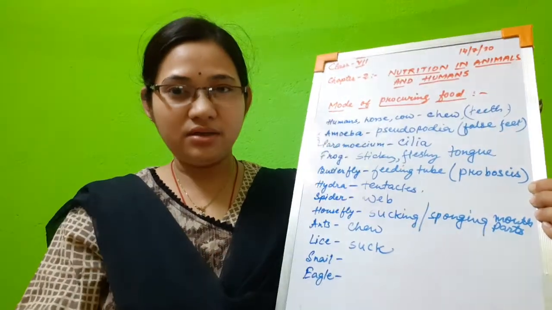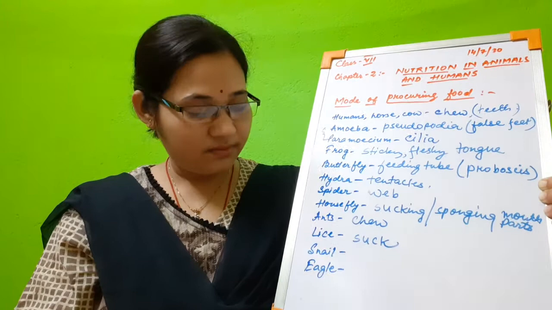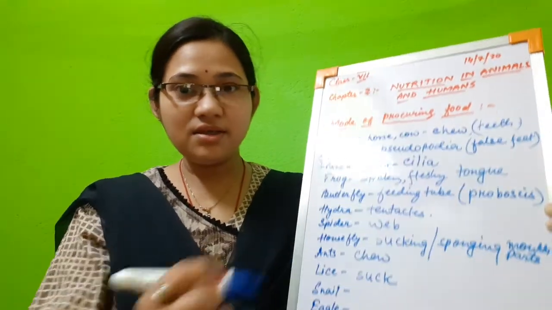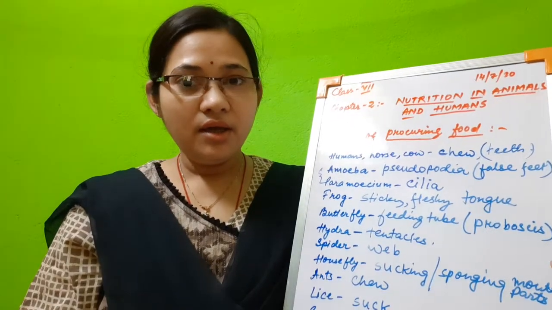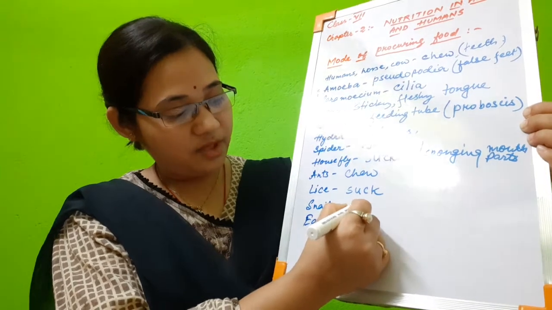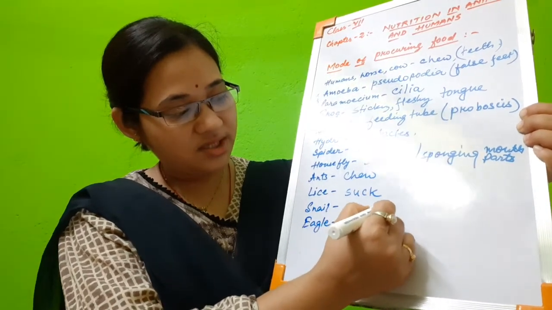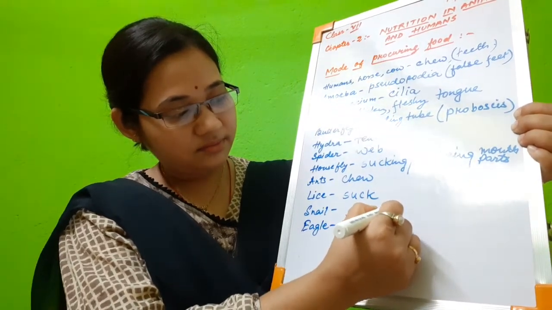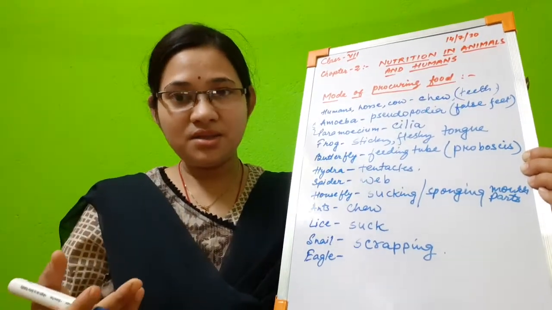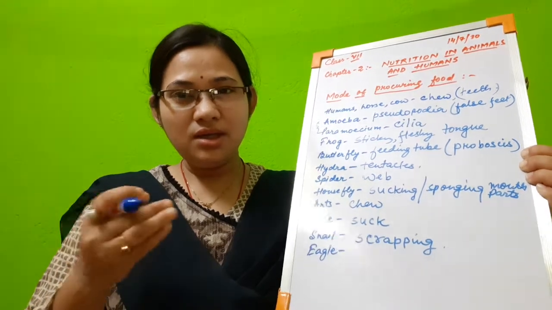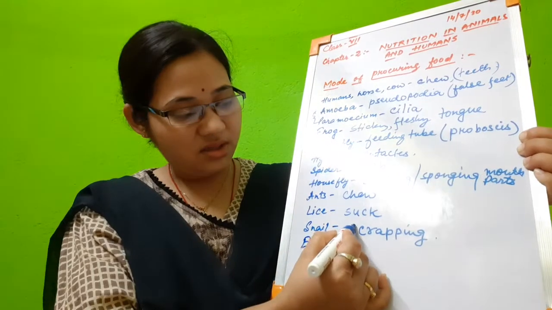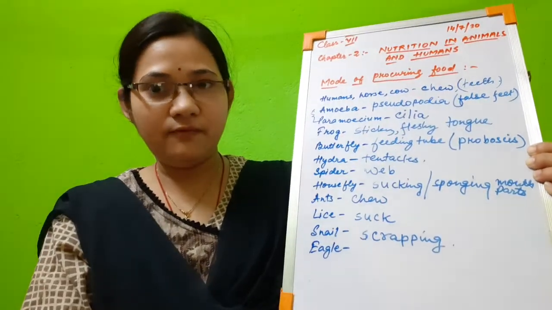They suck the blood because they drink blood. They are parasites. Then comes snail. If you have seen the snails, they also have certain mouth part by the help of which they scrap their food, like leaves, and they are herbivorous in nature. So leaves and algae and all. That is called scrapping process.